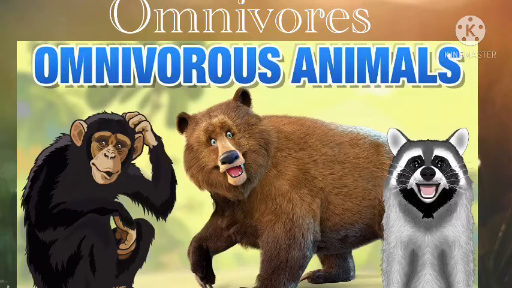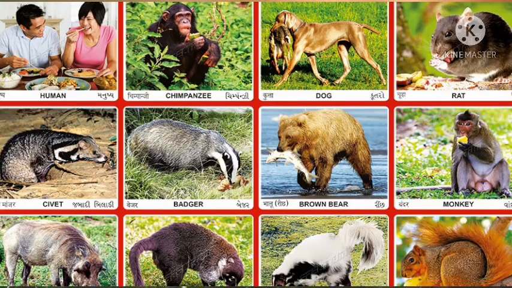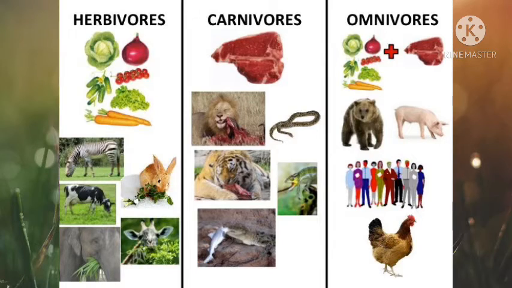Now, let's see omnivores. Omnivores are those animals that eat both plants and animals. We are also omnivores. The other examples are chimpanzee, dog, rat, civet, badger, brown bear, monkey, wild squirrel, etc. They have sharp canines, sharp incisors, broad molars, and premolars. You can refer to our example. We have 32 teeth, which include all canines, incisors, molars, and premolars. There is a tabular difference which you can refer to for better understanding.